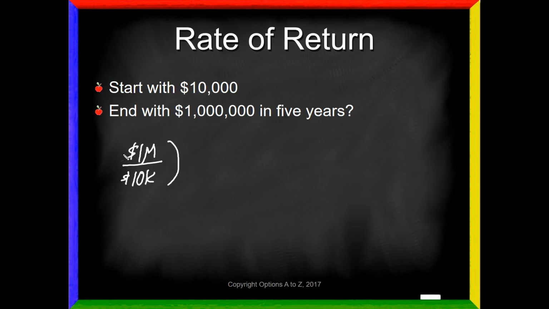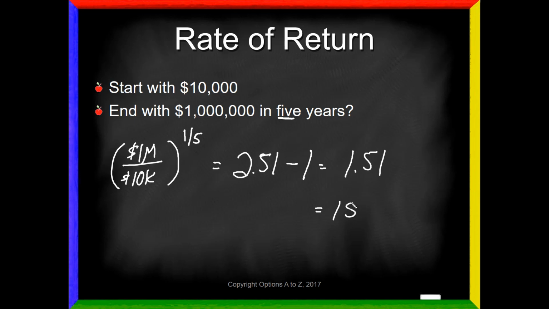And then we raise that to the 1 divided by number of years. So this would be to the 1/5 power. Of course, 1 divided by 5 is the same as 0.2. I could just punch in raised to the 0.2 in my calculator and it would give me the same answer. So if we do this, take 1 million divided by 10,000 is 100, raise it to the 1/5 power, what do we get? We get about 2.51. Formula says to subtract off 1, that equals 1.51. We multiply by 100, and so we need about 151% per year to meet this goal.